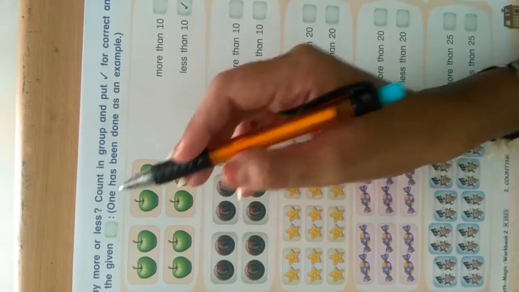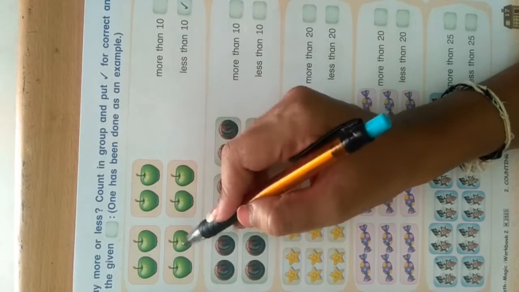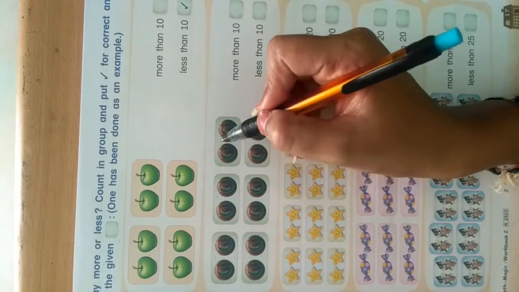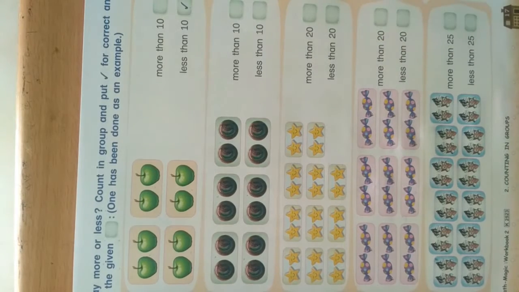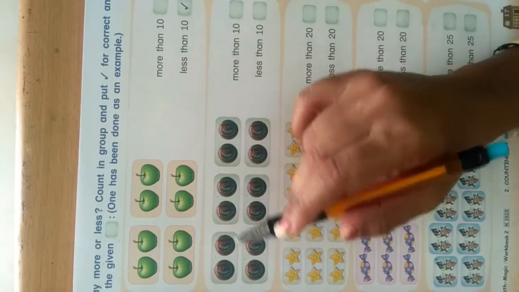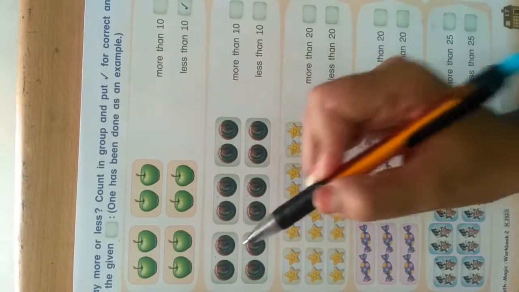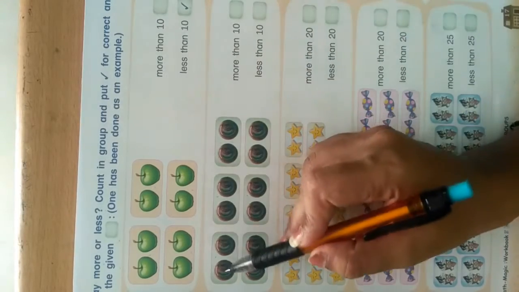Here is 2, 4, 6 and 8. 8 is less than 10. Here is 2, 4, 6. 6 plus 6, 12. So which is less than... Look at here, you can find out there are 2 marbles in a group. So you will count it easily.